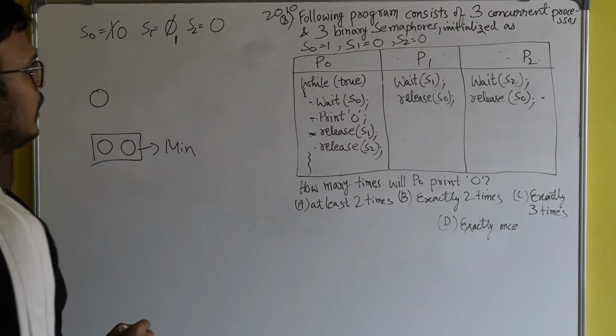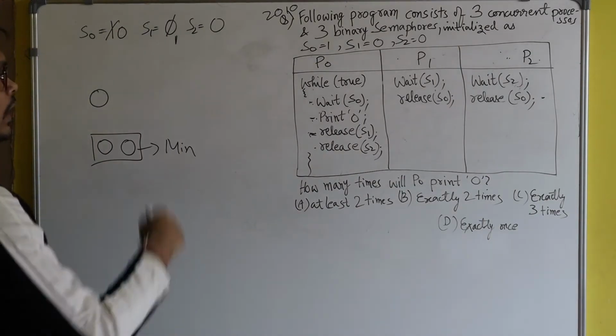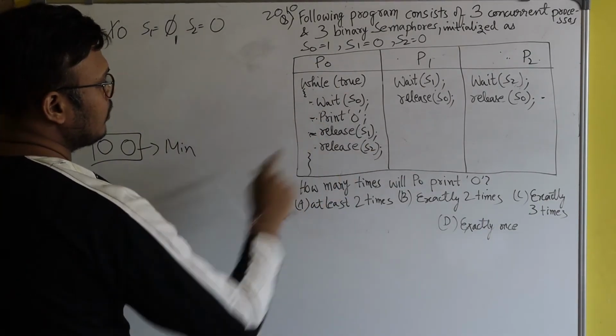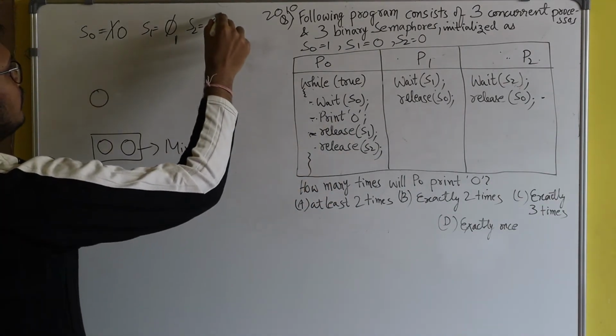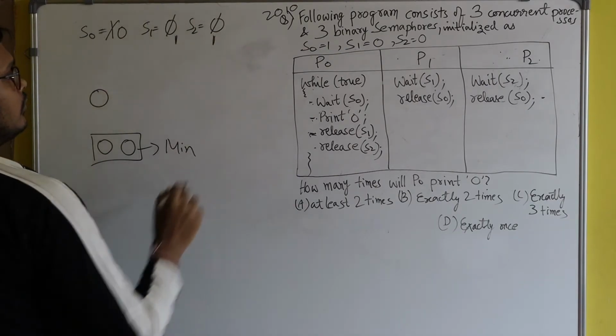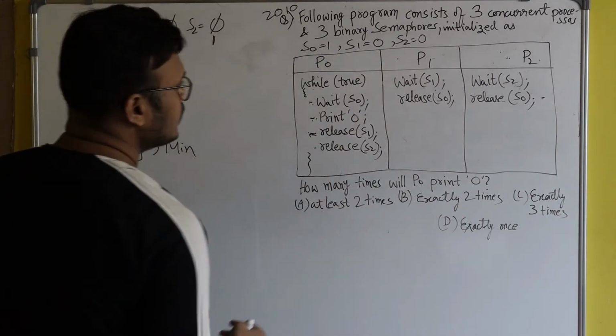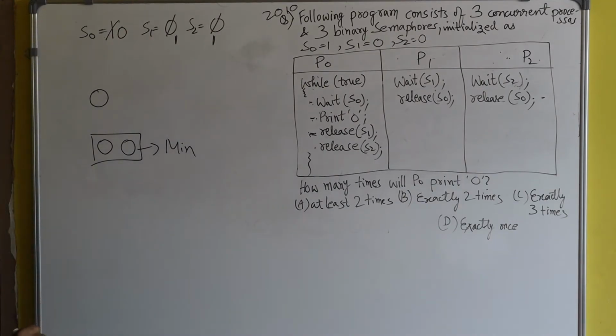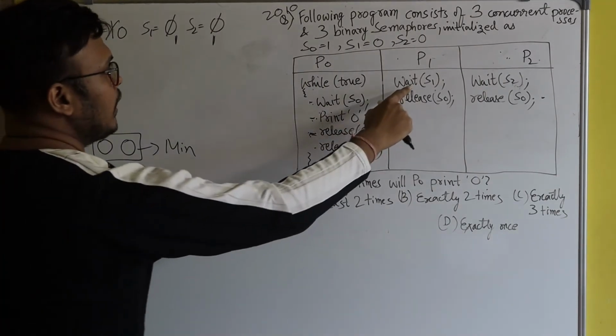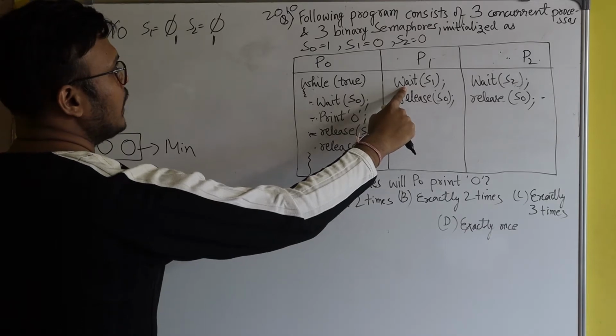And after that P0 will apply release operation on S2. The value of S2 will also become 1. Fine. And after that context switching happens, and CPU is given to process P1. Now process P1 will apply its first line.